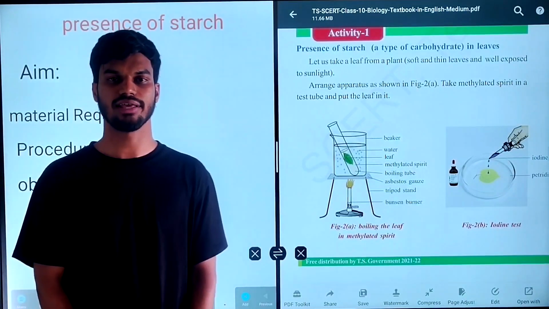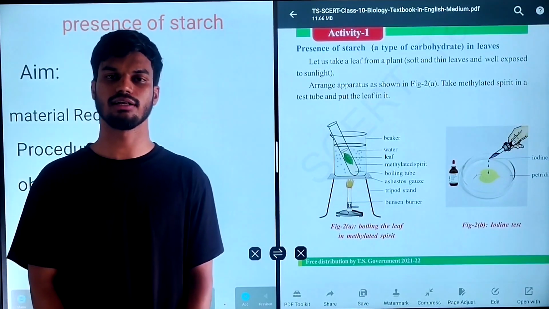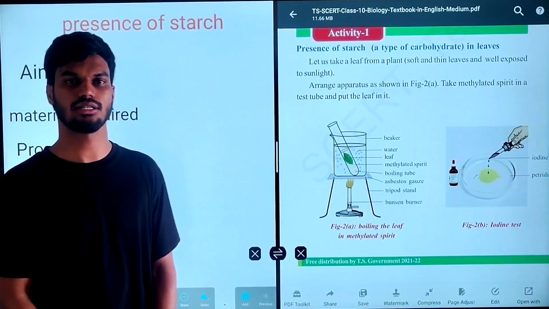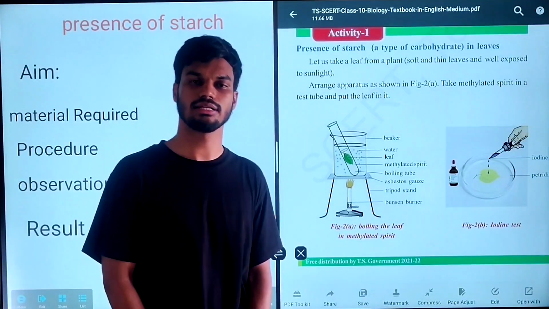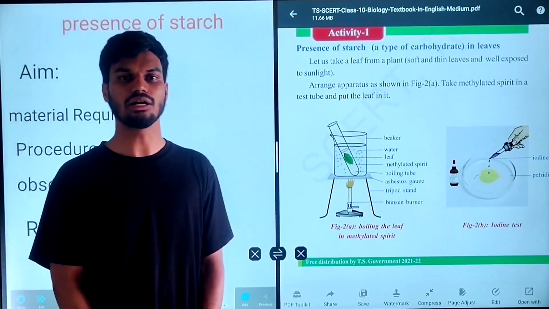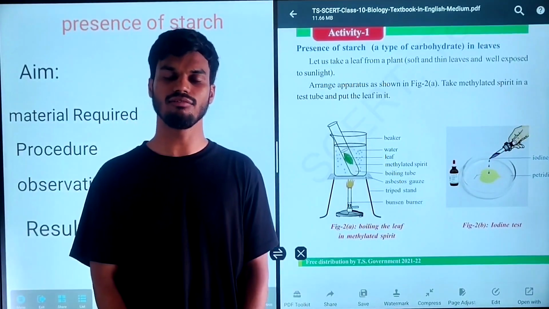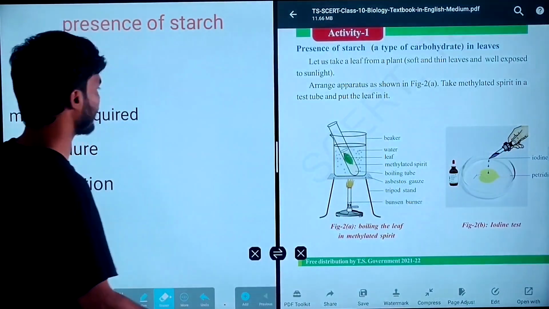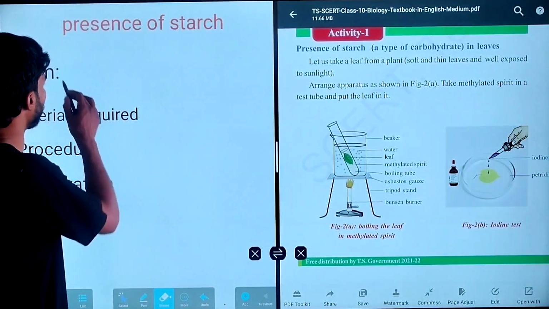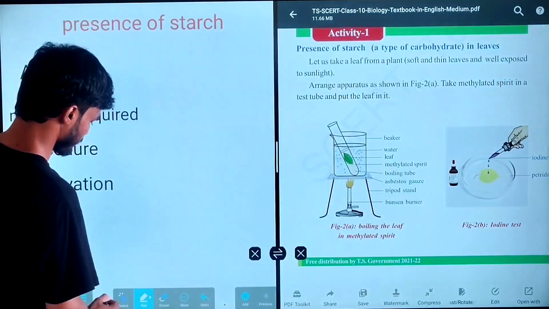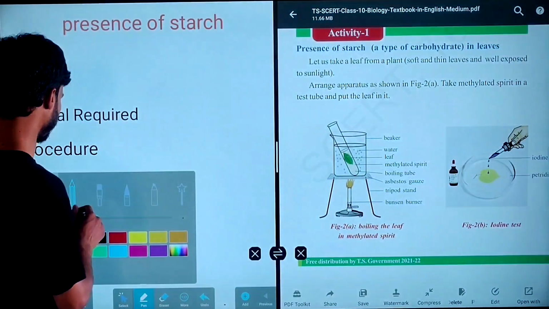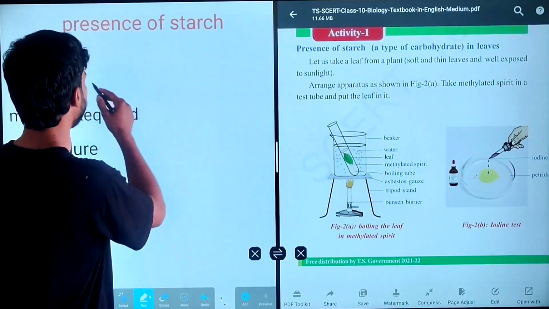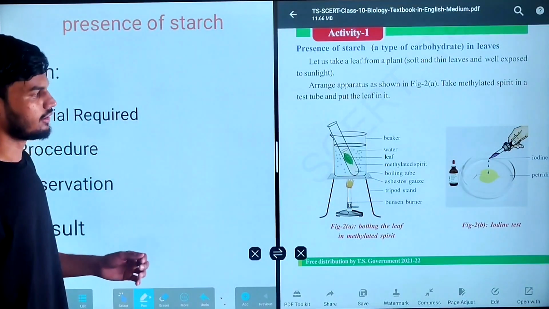In this chapter there are 5 experiments. We will discuss them one by one in detail. Activity 1 is regarding the presence of starch, a type of carbohydrate, in a leaf. To find out whether starch is present in a leaf or not, we can find out experimentally. For that experiment, what is the aim? The aim is to find the presence of starch in a green leaf.